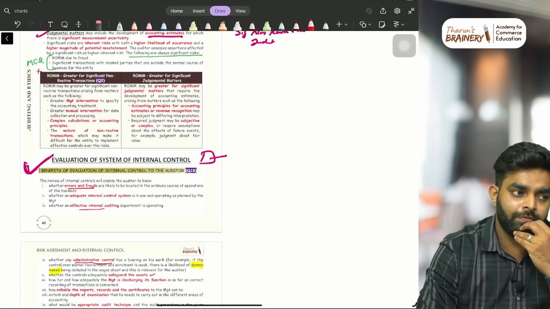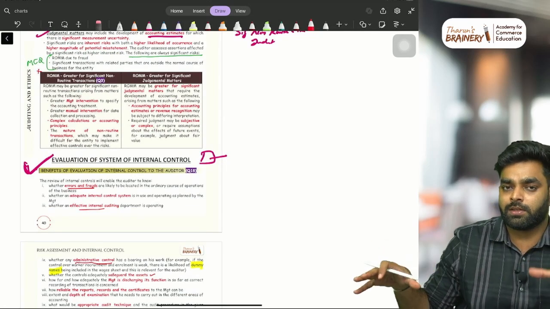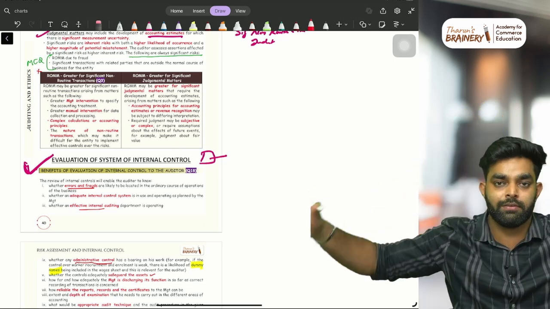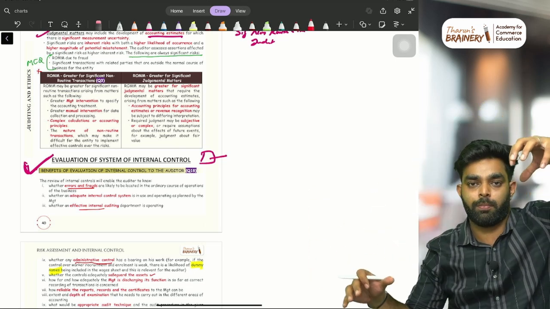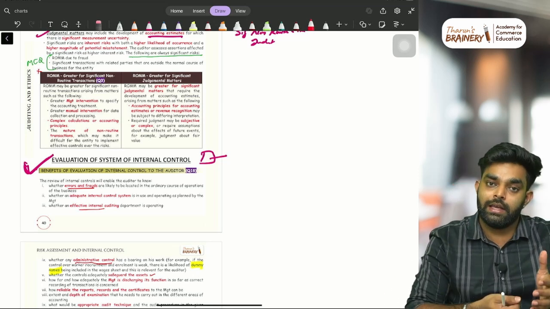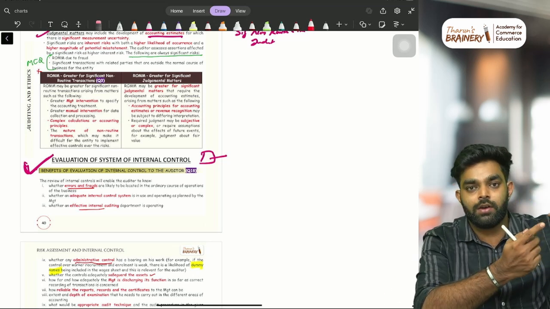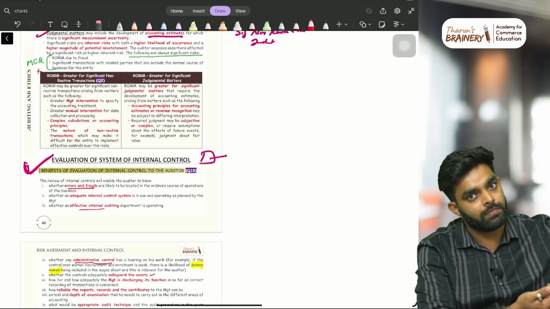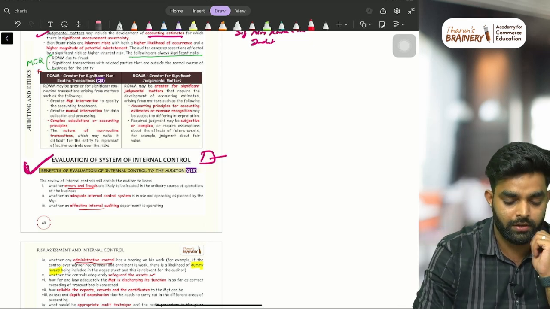For example, if 10 employees are there in the purchase department, one supervisor will be kept above all these employees, to supervise everything, to check whether they are performing properly. That is, a supervisor is an internal control. Sometimes lock and key. You have valuable documents in your company, you lock them in a safe, right? That is internal control. All these are internal control. Okay.